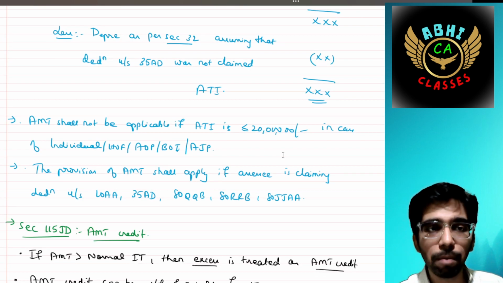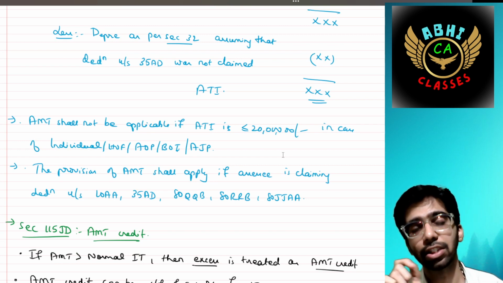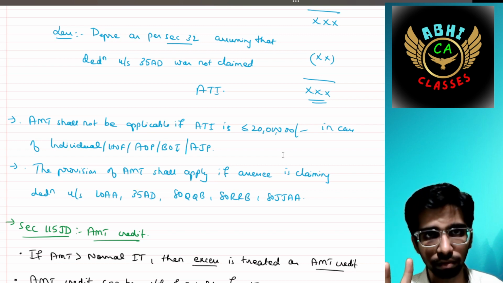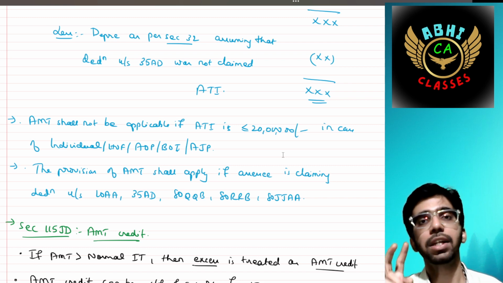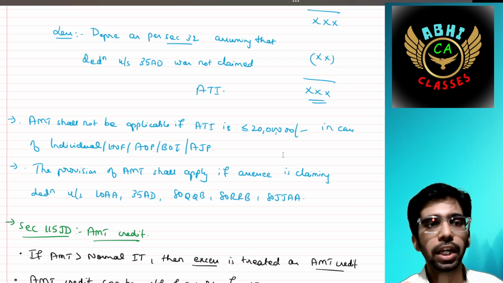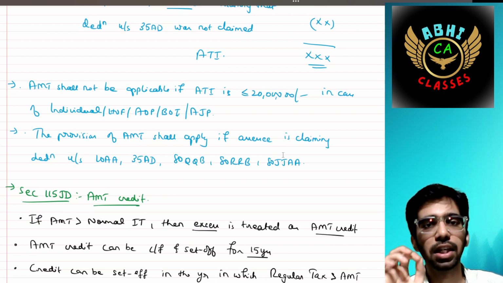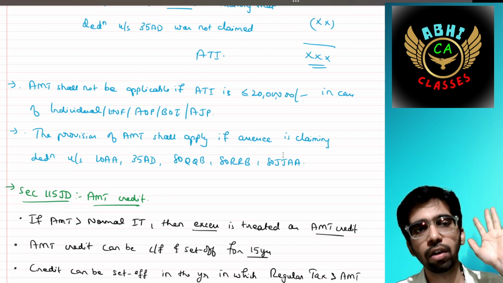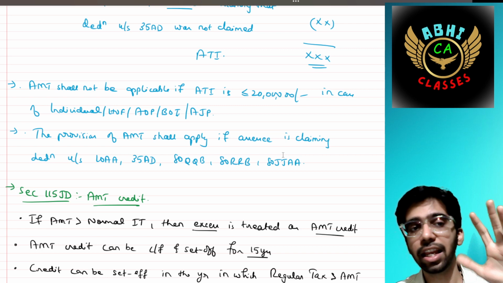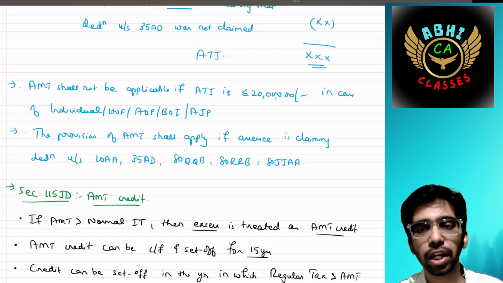Super. The AMT shall not be applicable if adjusted total income is less than or equal to 20 lakh. Only if adjusted total income is more than 20 lakh, this AMT provision is applicable in case of an individual, HUF and others of the same category. The provision of AMT shall apply even if the SSC is claiming the deduction under section 10AA, 35AD, 80QQB, 80RRB, 80JJAA.